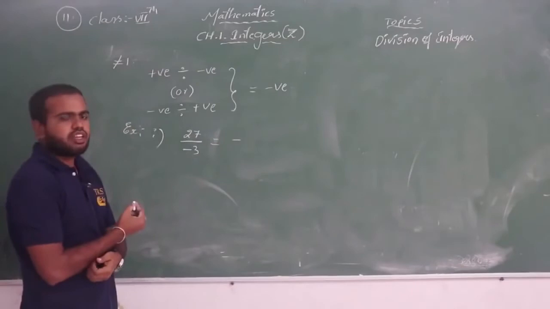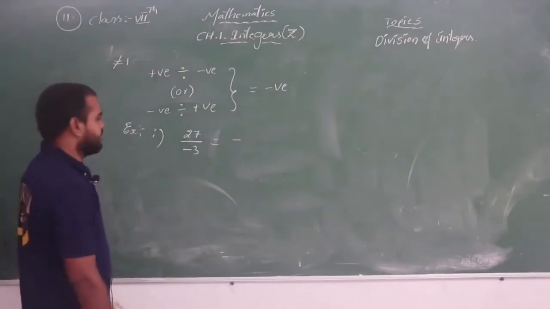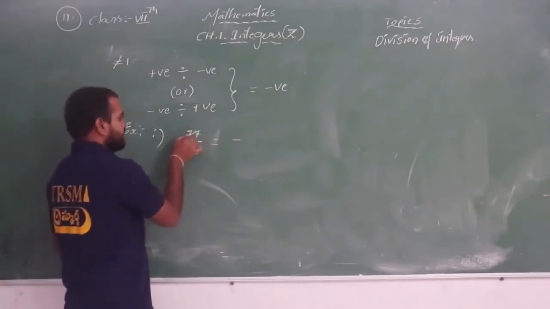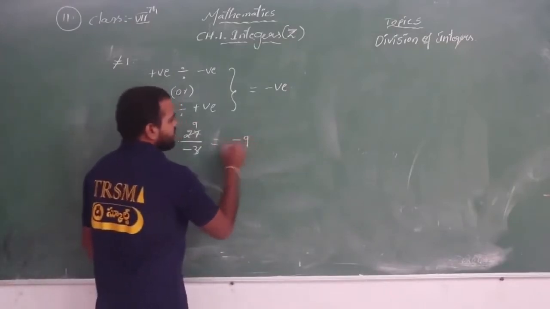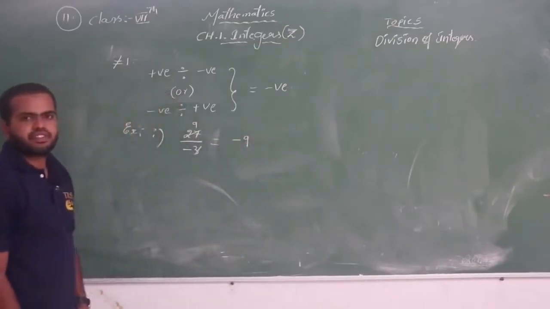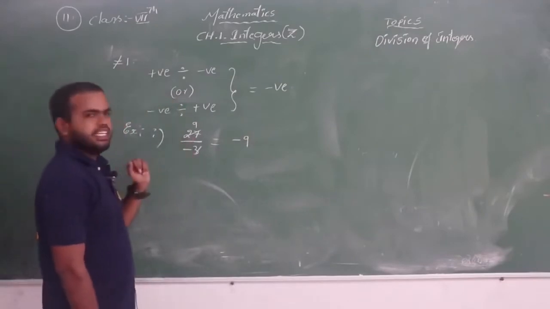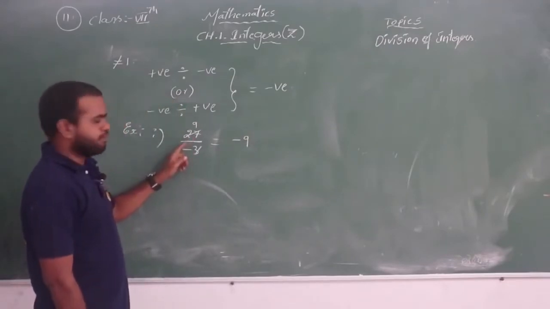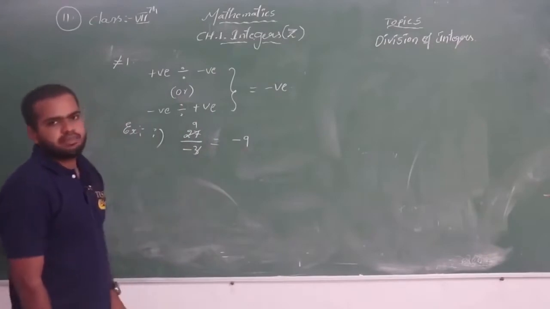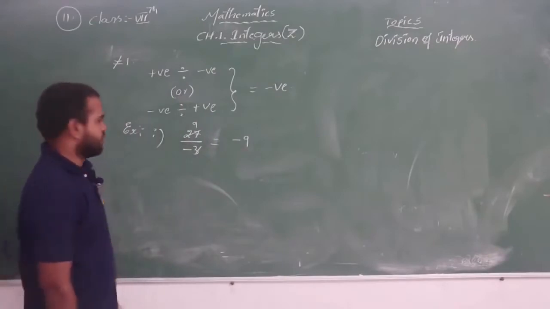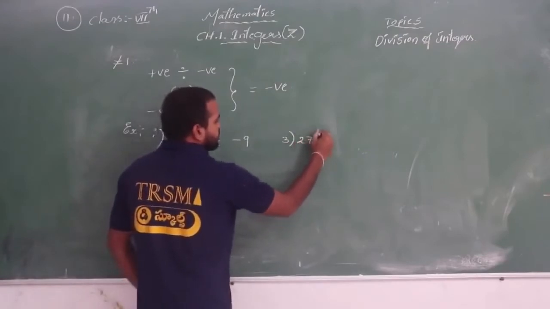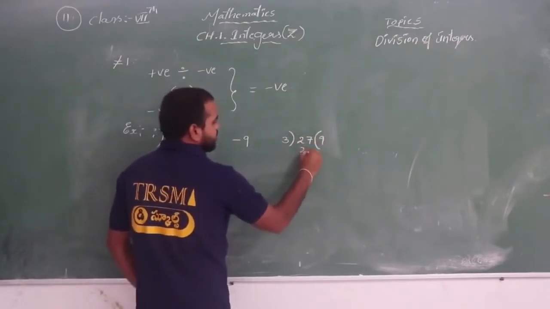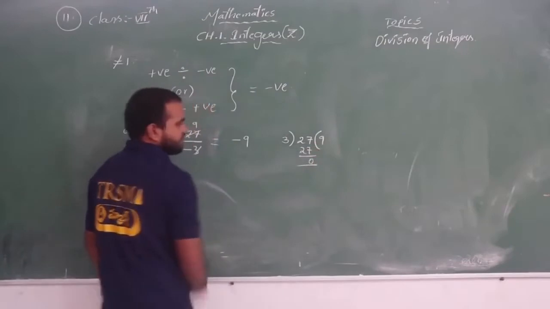Now just divide: 3 nines are 27. So the answer is minus 9. Understood? 27 by minus 3 is minus 9. You know how to do the division already.